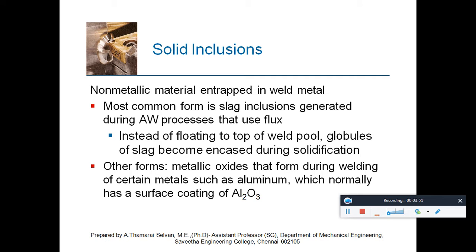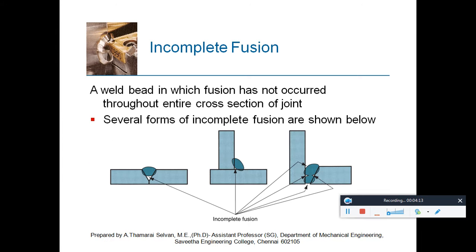Other forms of solid inclusions are metallic oxides. The oxides formed during welding, like aluminum, which has a surface coating of aluminum oxide. So these aluminum oxides also play as solid inclusions in the weldment, producing defects.